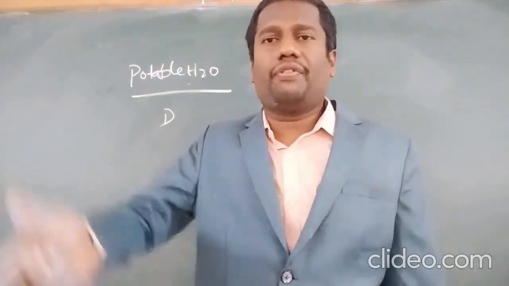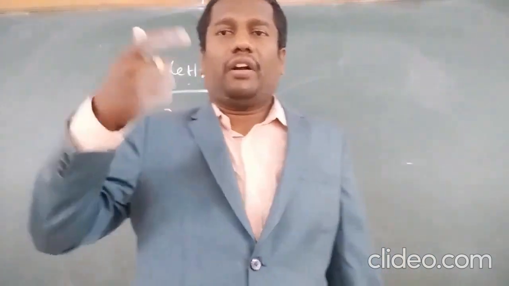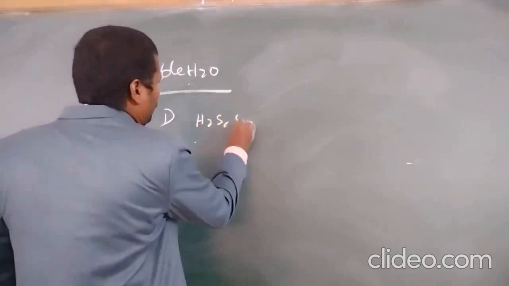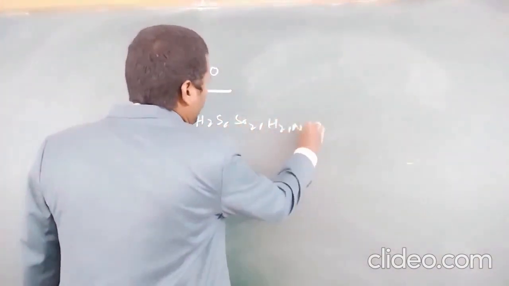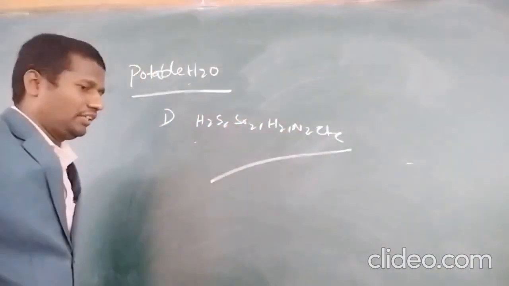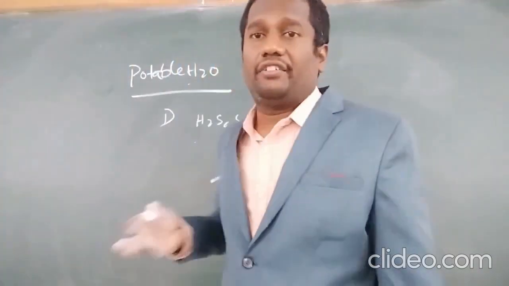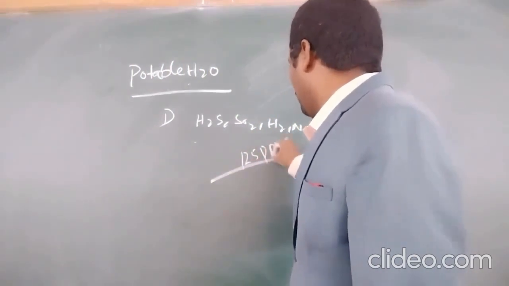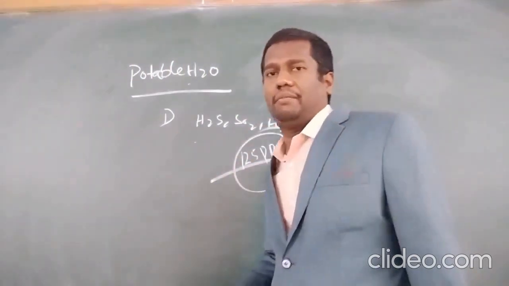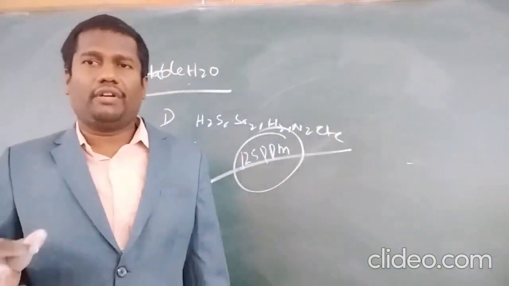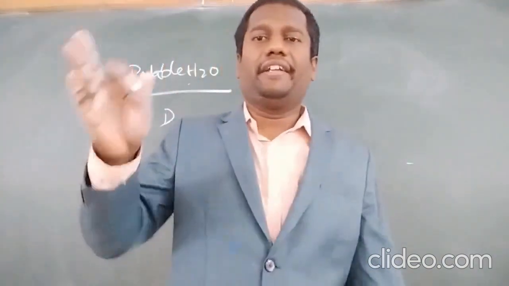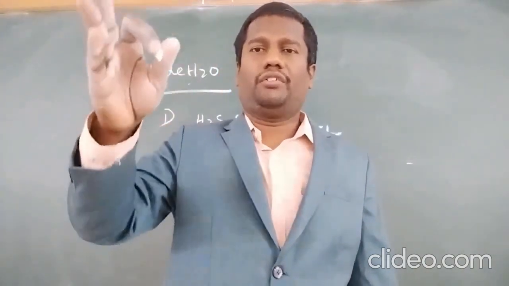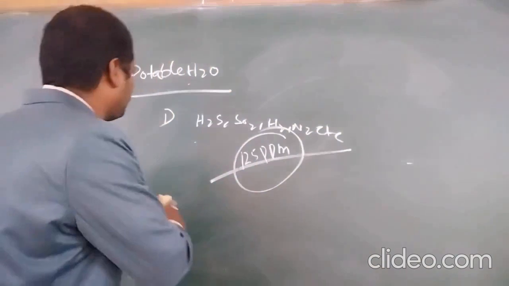The water must be free from dissolved gases like H2S, SO2, hydrogen, nitrogen, etc. And next, the water hardness must be below 125 ppm. Below 125 ppm, that water is suitable for drinking purposes. Now these are the specifications of potable water.